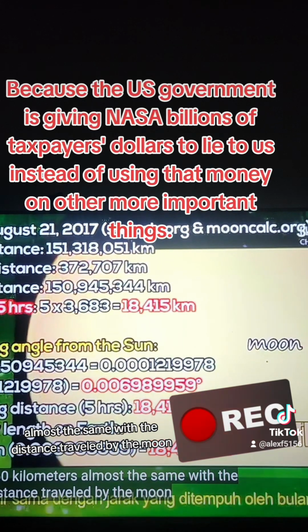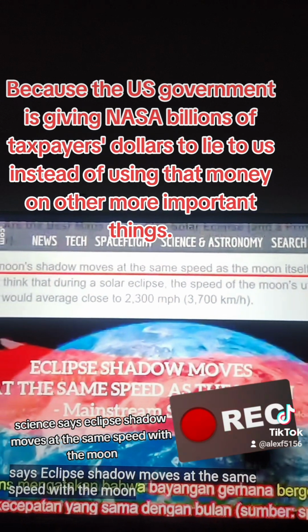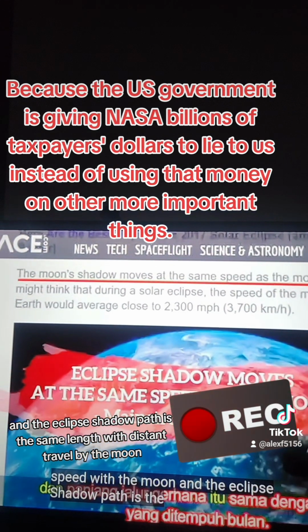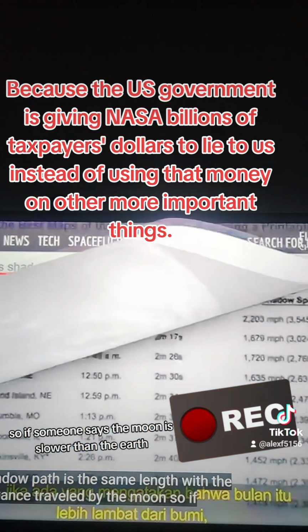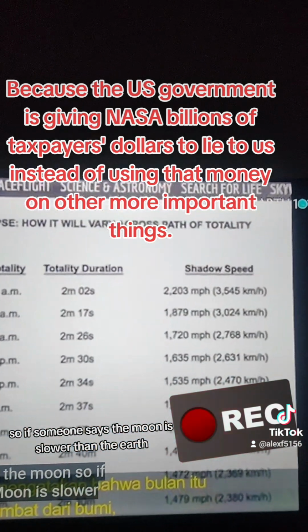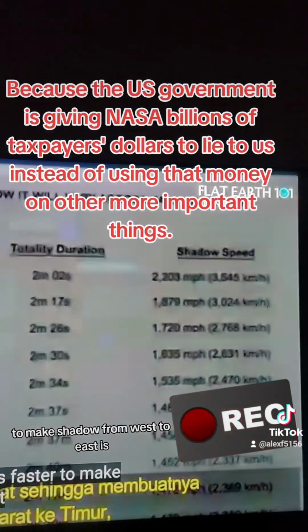Because the US government is giving NASA billions of taxpayers' dollars to lie to us instead of using that money on other more important things. So, if someone says the moon is slower than the Earth, but the shadow moves faster to make shadow from west to east, it's debunked.